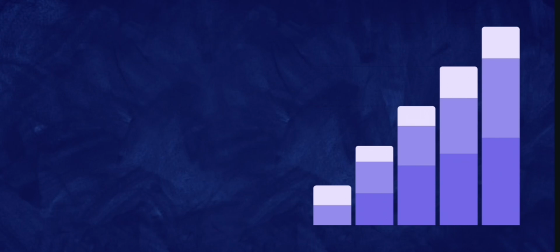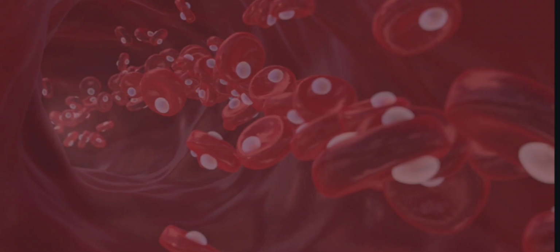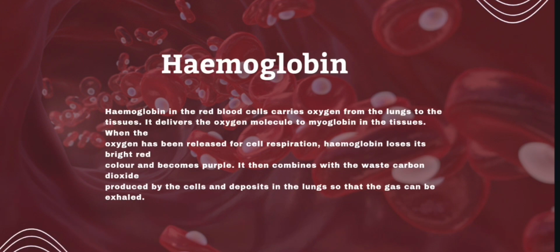Hemoglobin. Hemoglobin in the red blood cell carries oxygen from the lungs to the tissues. It delivers the oxygen molecule to myoglobin in the tissues. When the oxygen has been released for cell respiration, hemoglobin loses its bright red color and becomes purple. It then combines with the waste carbon dioxide produced by the cells and deposits it in the lungs so that the gas can be exhaled.